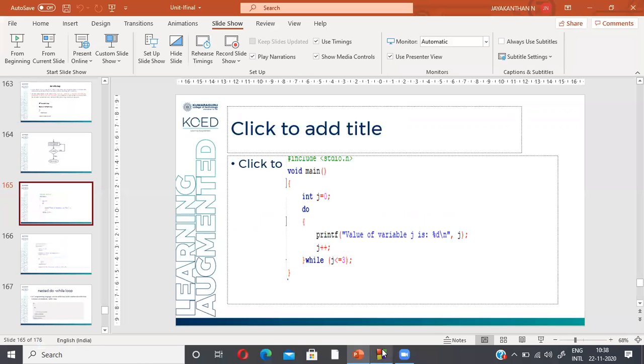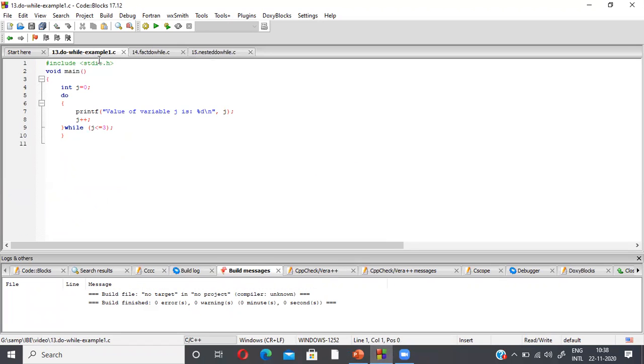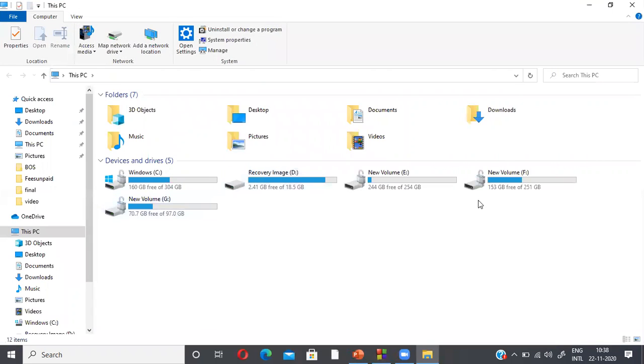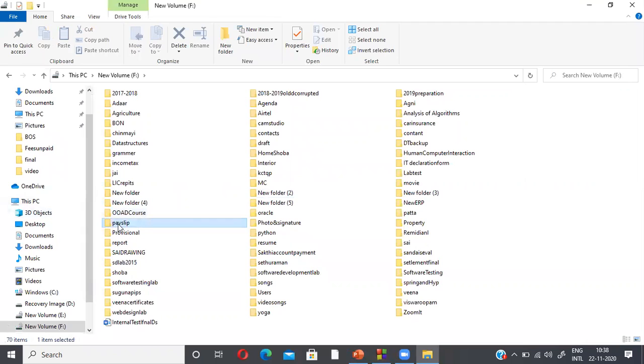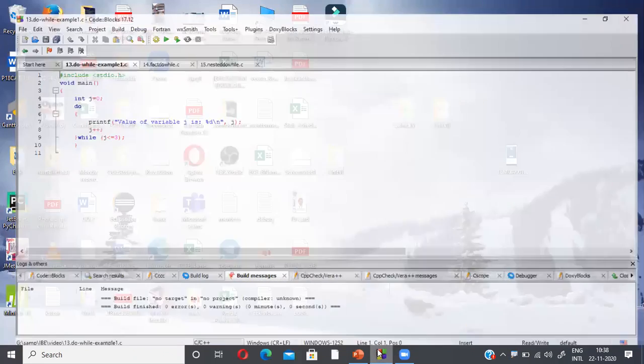We'll run the program and check the result. We'll open the Zoom tool to zoom the result for you.